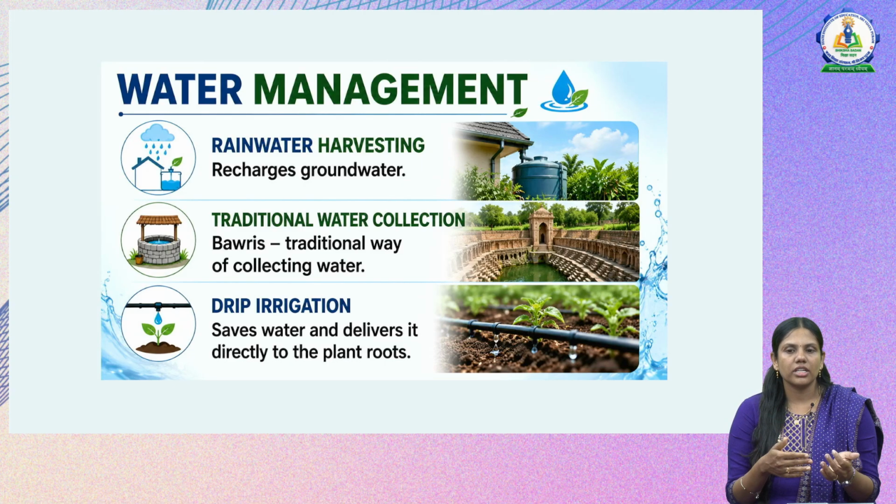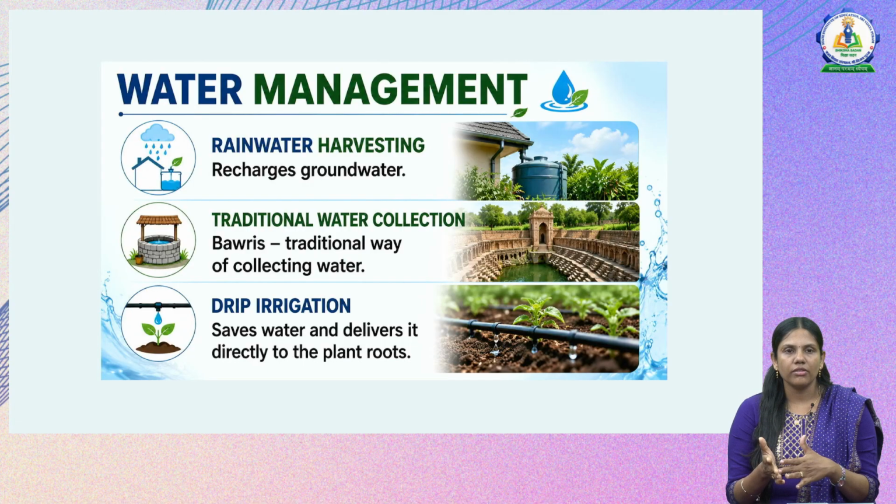Next, another one is drip irrigation for agriculture. It saves water and delivers it directly to the plant's root. So the amount of water spent on agriculture will also be reduced with this. These are the three ways mentioned in the syllabus for water management.